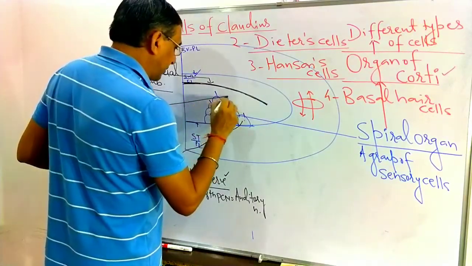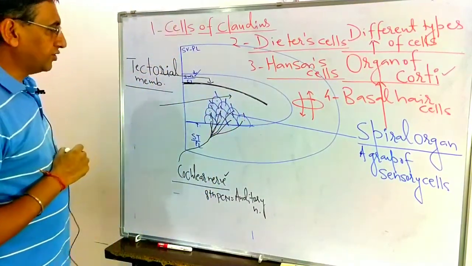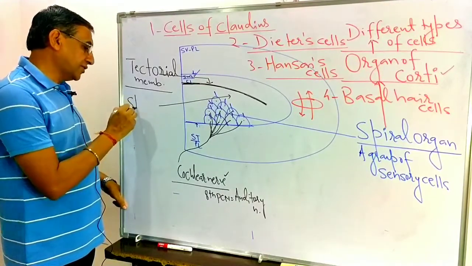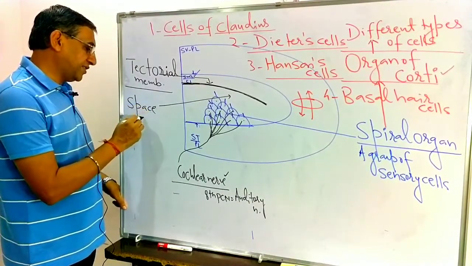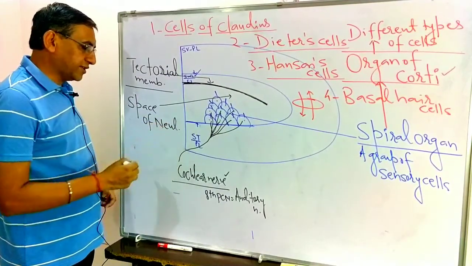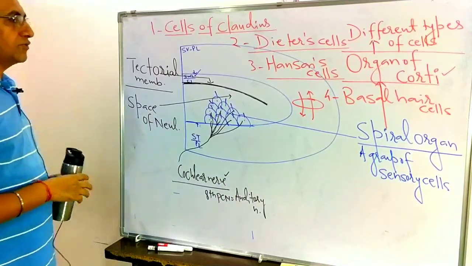There is a narrow space which is present between the organ of Corti and the tectorial membrane. This one is known as the space of Newell here.